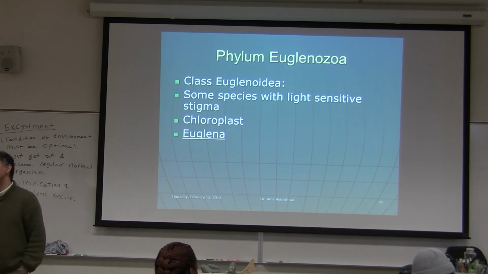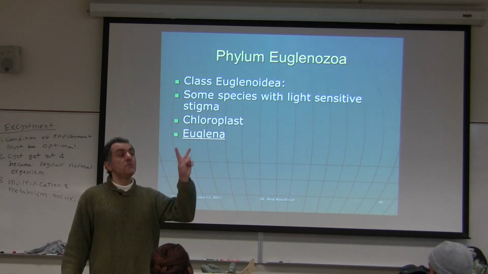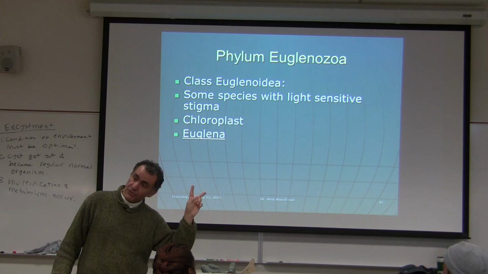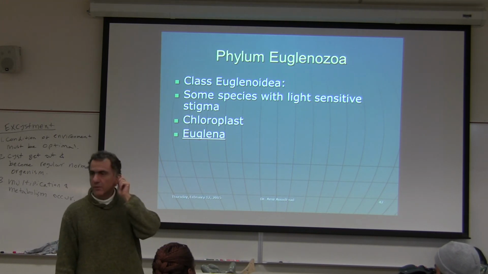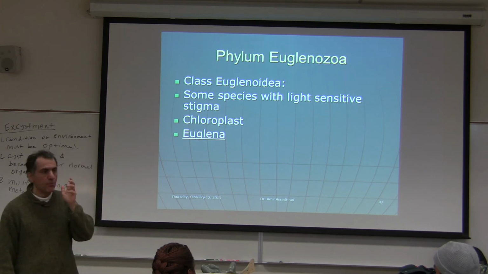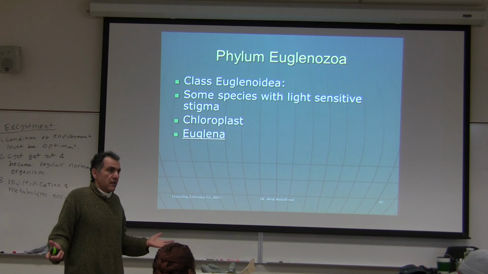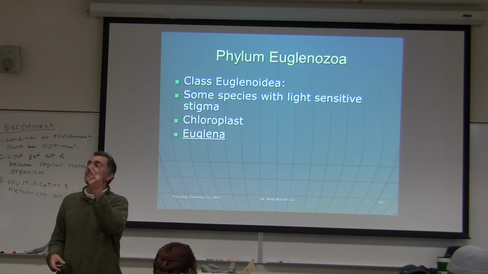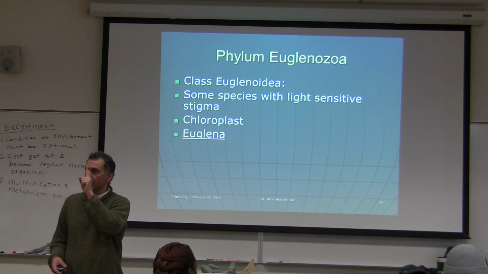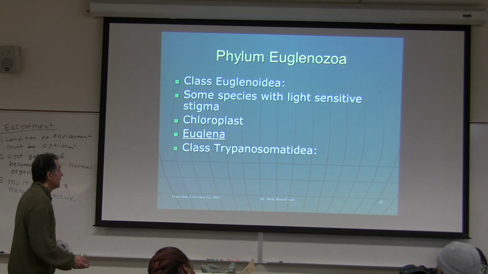Euglena is a free living one. They have one, your new textbook says, sorry, I have to change that. Your new textbook says they have two flagella now. If you take the old textbooks, it says one, but now they have two, because as electron microscope technology improved, we can see more. With the transmission electron microscope, now they are seeing two flagella, not one flagellum. I hope I'm making some sense. So there are two of them.